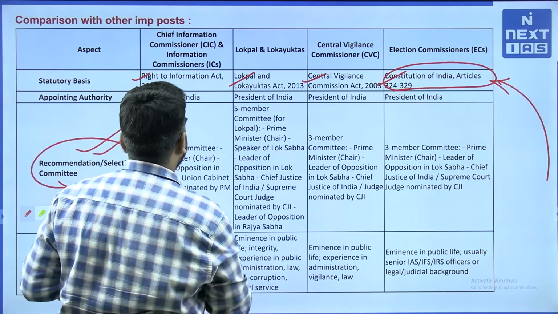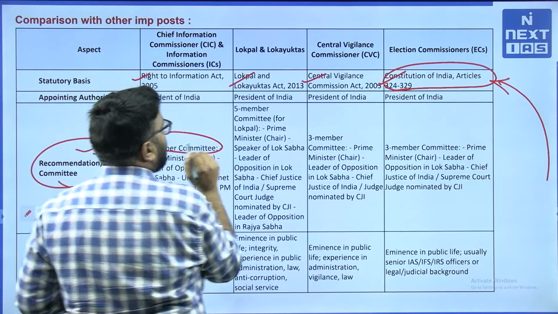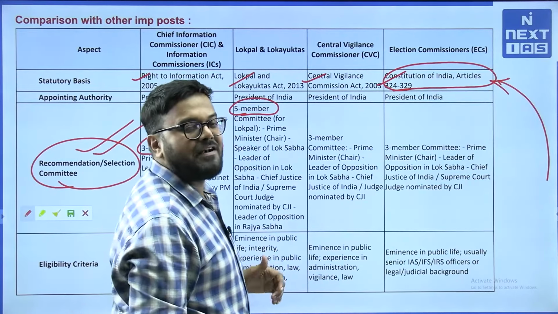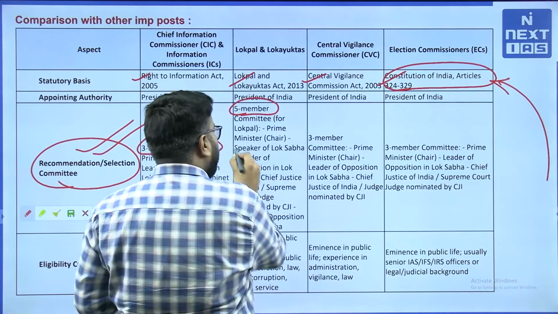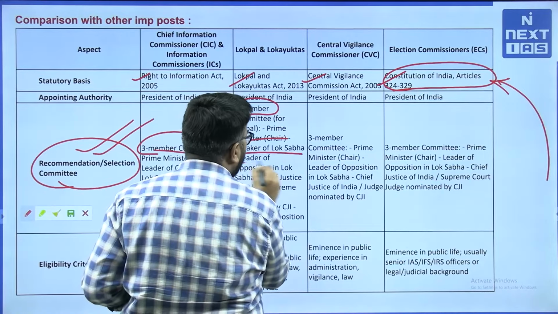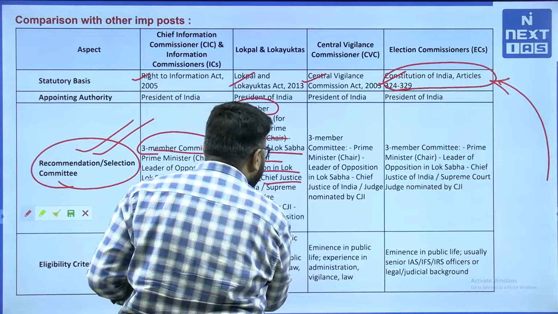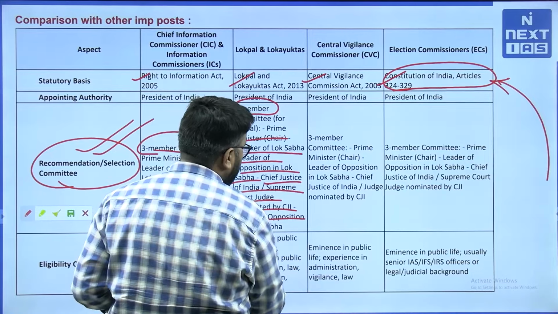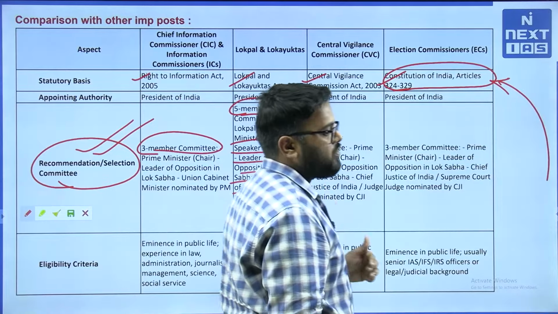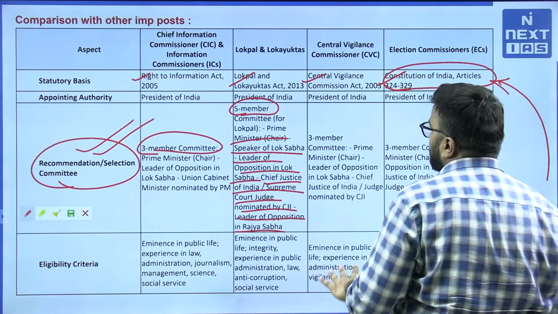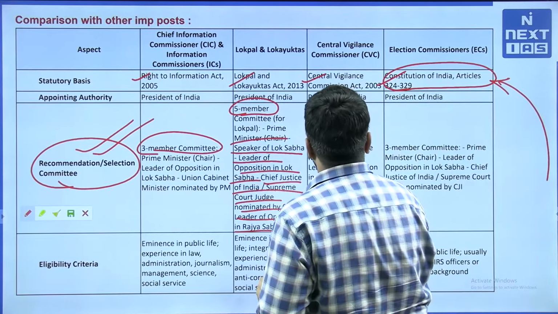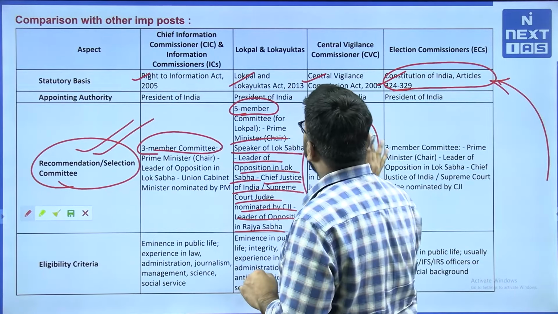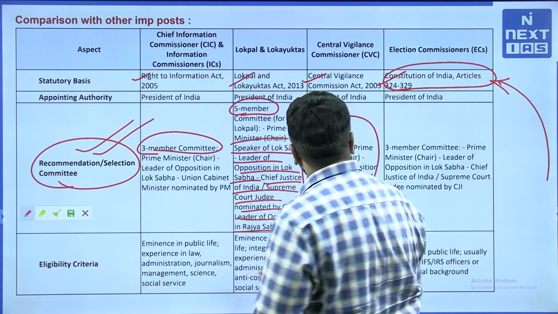So, CIC you can clearly see 3-member committee. For Lokpal and Lokayuktas you have 5 members. So, who are these 5 members for Lokpal and Lokayuktas? Remember, there is Prime Minister as chair, Speaker of Lok Sabha, Leader of Opposition of Lok Sabha, Chief Justice of India, Supreme Court Judge nominated by CJI, and Leader of Opposition in Rajya Sabha. So, these are 5 members for Lokpal and Lokayuktas. CVC के लिए भी same है, similar to CIC. So, CIC and CVC same selection panel.